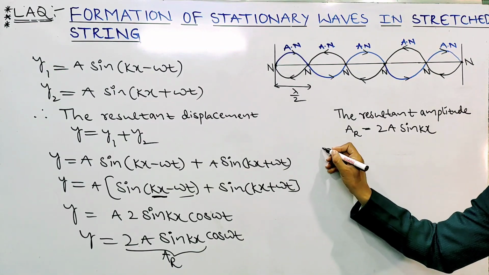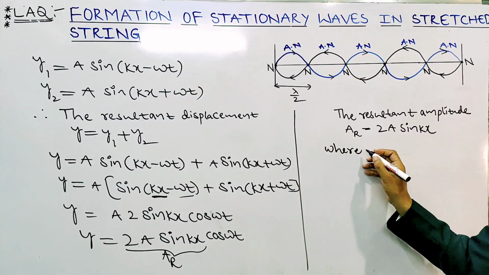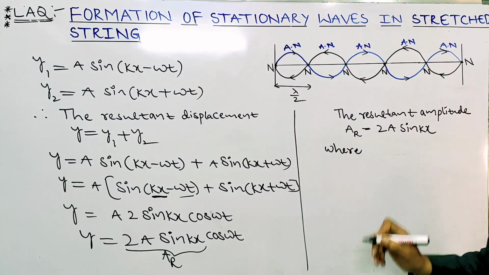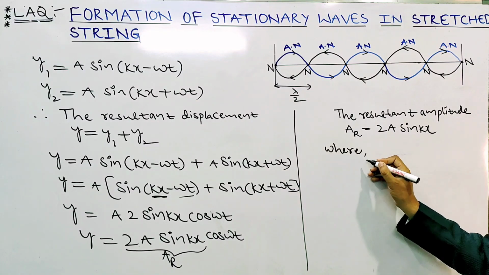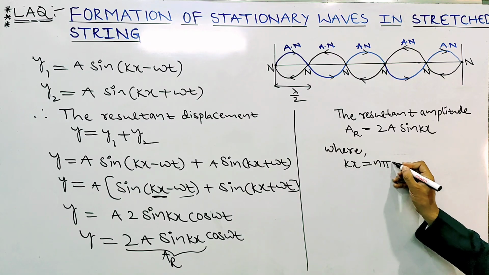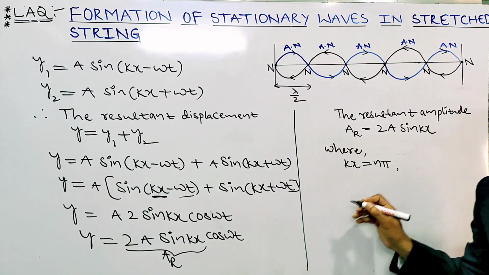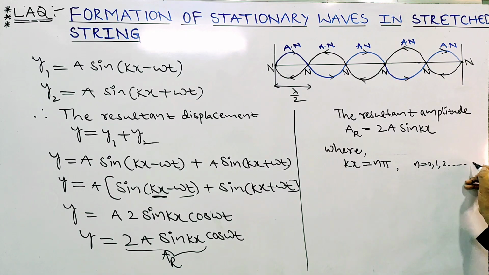Here, where kx equal to n pi, with n values 0, 1, 2 and so on.